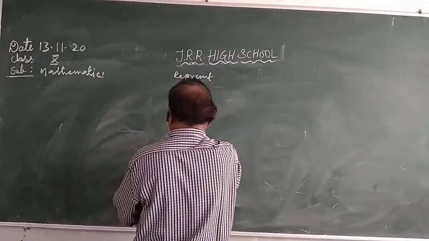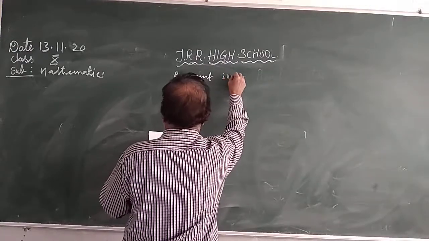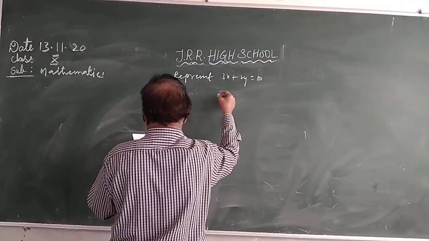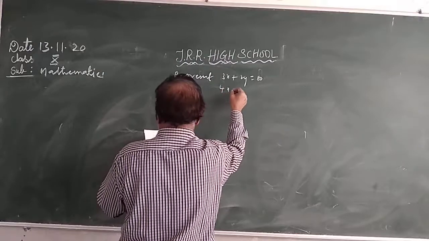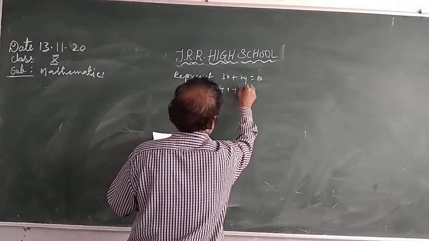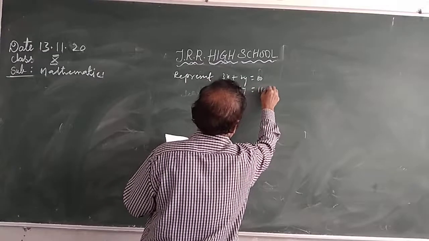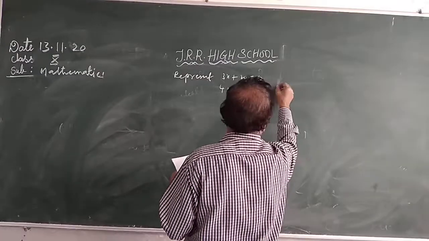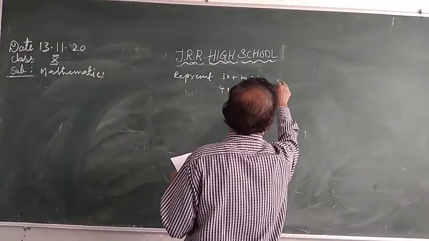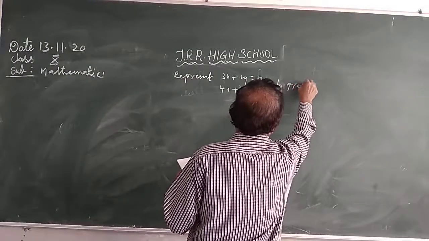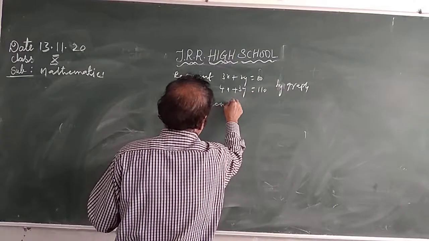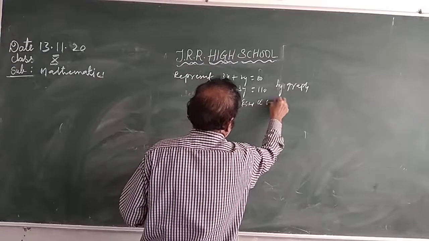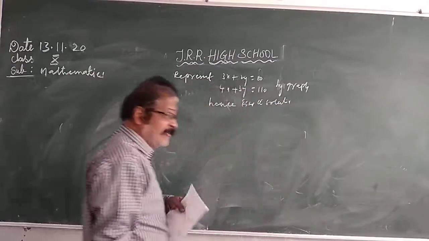Represent 3x plus 2y is equal to 80, 4x plus 3y equal to 110. Represent this pair of linear equations by graph. Hence find the solution. So whether they have the solution or not, let us find out.